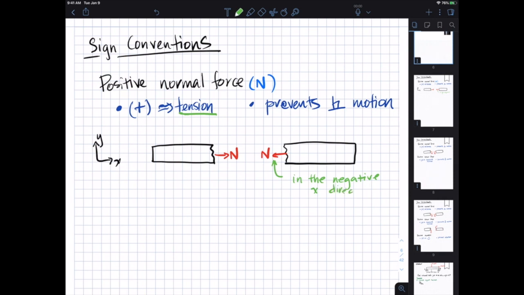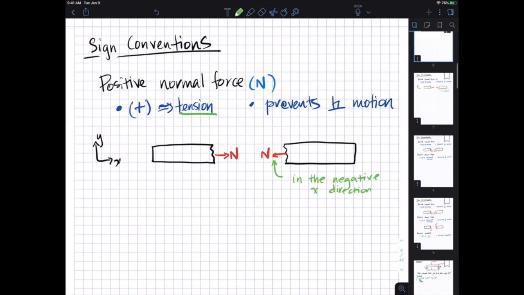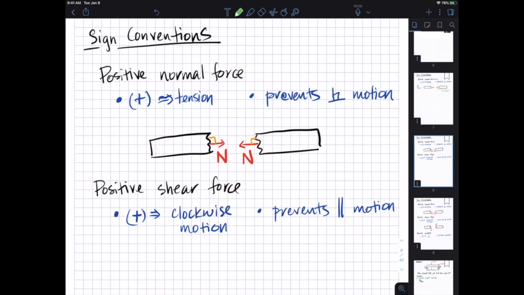The one on the right is already positive because it's pointing in the positive x direction. So that's our convention for positive normal forces, and they prevent perpendicular motion. If we consider the face here, we see that N is perpendicular to the face that we've sectioned.